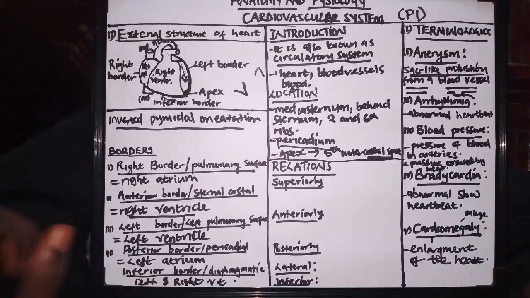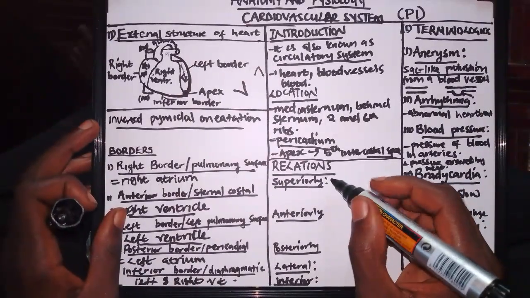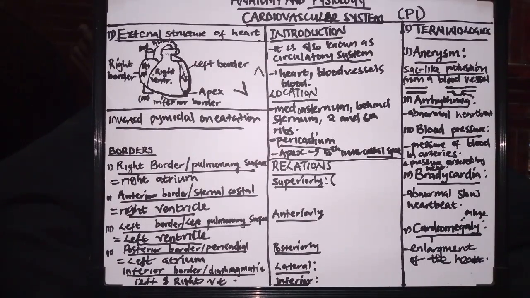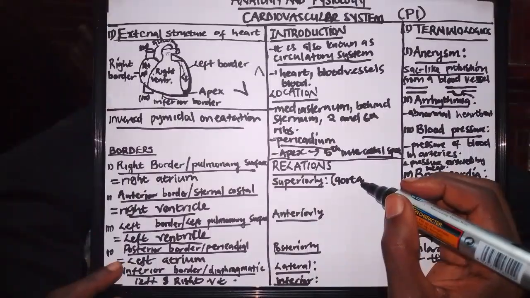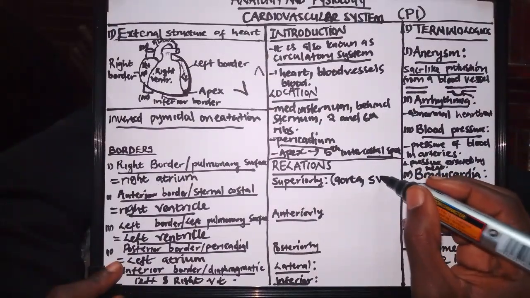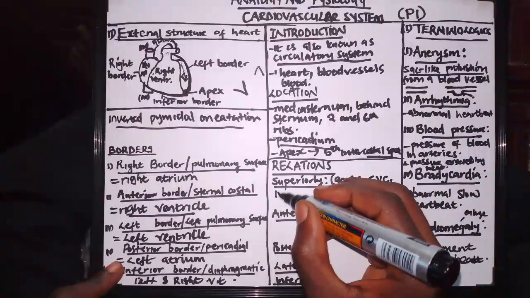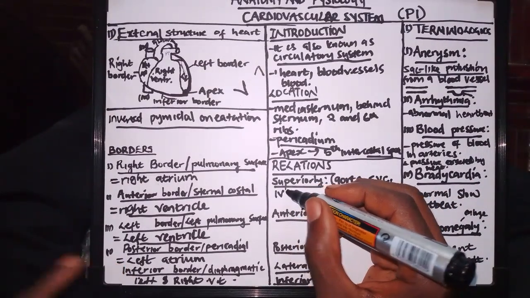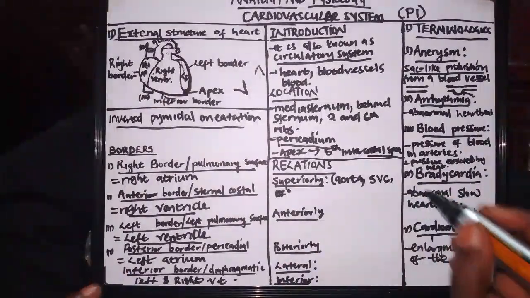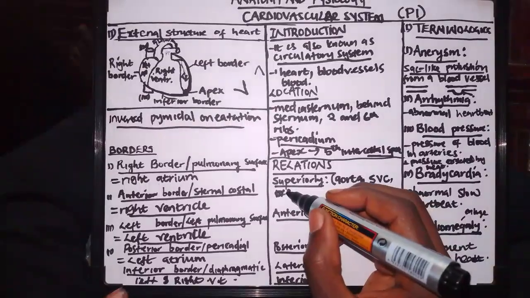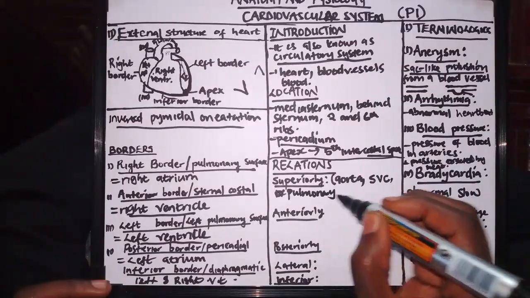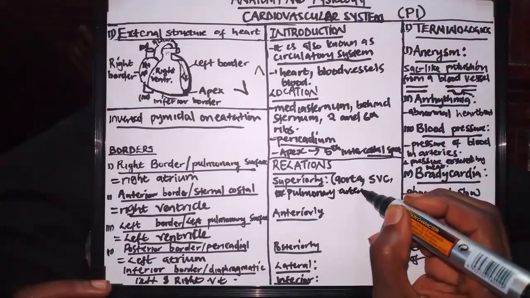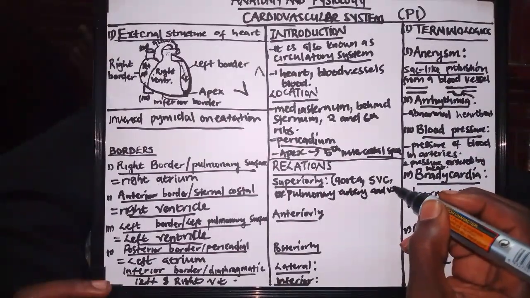What do we mean when we say great blood vessels? When we say great blood vessels, we mean large vessels. Large vessels like the aorta, the superior vena cava, then also the pulmonary artery, and the pulmonary vein.